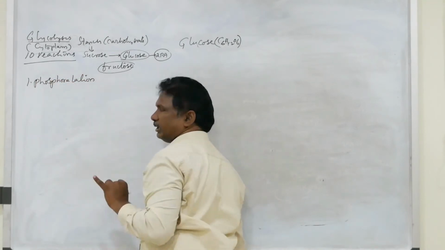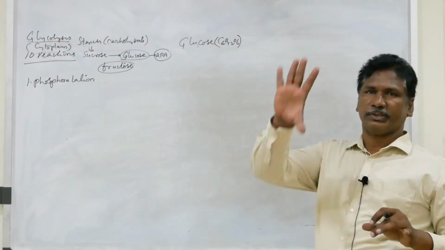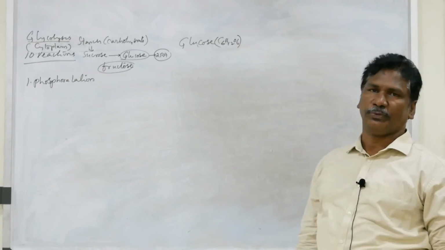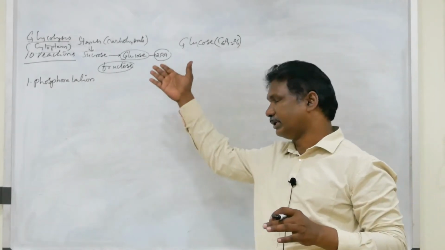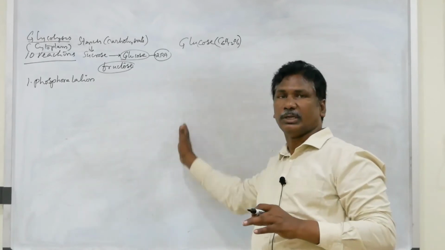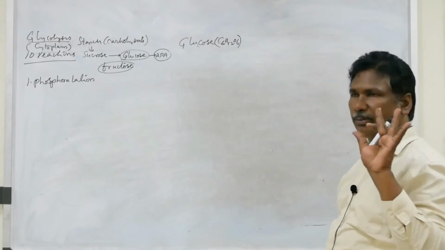Those reactions are not clearly visible in your textbook. There is a big paragraph, so we get confused. That's why we will clearly observe those 10 reactions with a flow chart. You can go through them one by one.